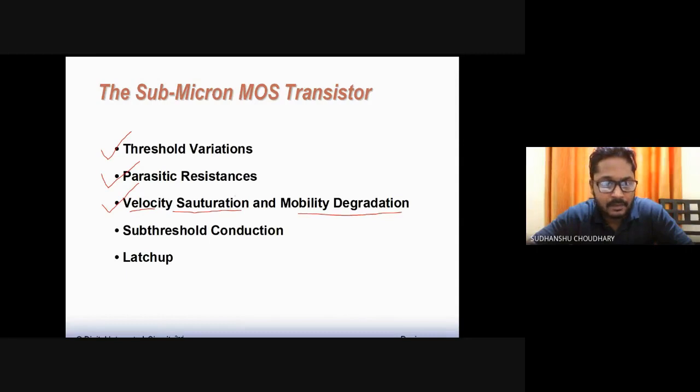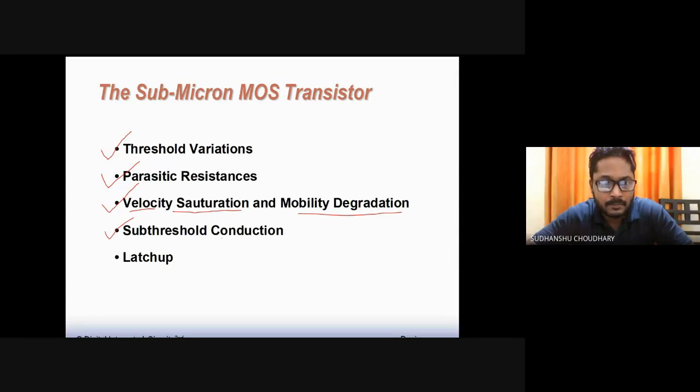Okay. Then there could also be a possibility of sub-threshold conduction. That is, when VGS, the gate to source bias, is less than the threshold voltage, then also the MOSFET can conduct. This is undesirable, but yes, this is also possible, and that explains the sub-threshold region of operation of MOSFETs.